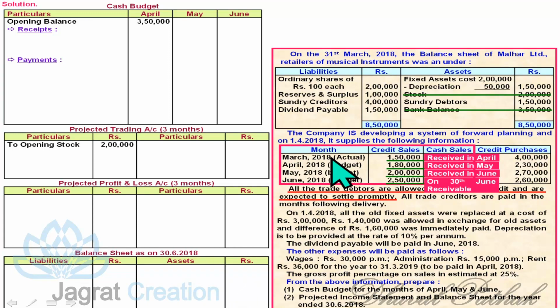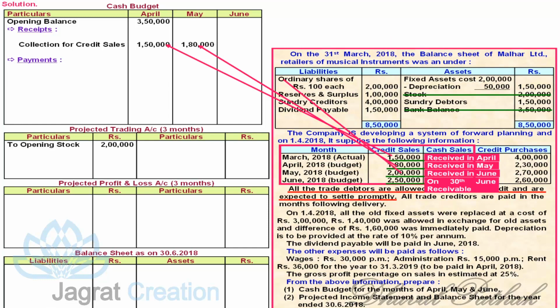Similarly, this 1,50,000 received in April, they are the debtors realized in April, and they were outstanding as debtors in the balance sheet also on 31st of March. So sundry debtors 1,50,000, this 1,50,000, and this 1,50,000 is the same that will be received in April. So let me write down the receipts from cash sales. So 1,50,000 received in April. They are these debtors. This 1,50,000 is made of these things. Similarly, 1,80,000 in May and 2 lakh will be received in June.